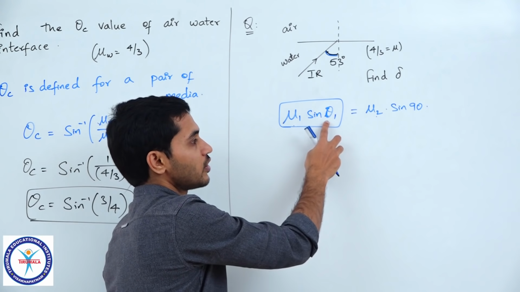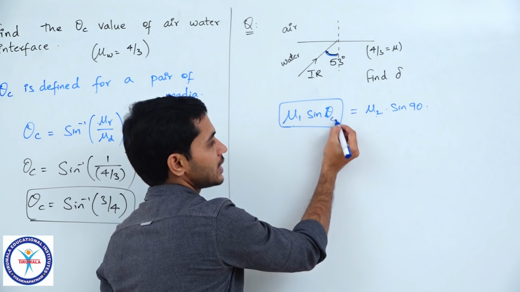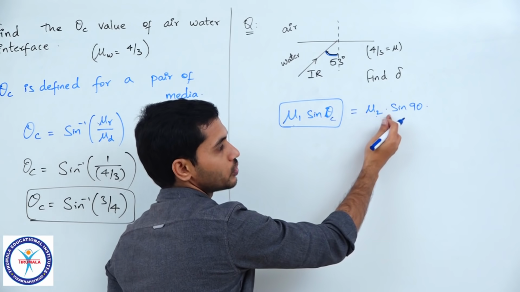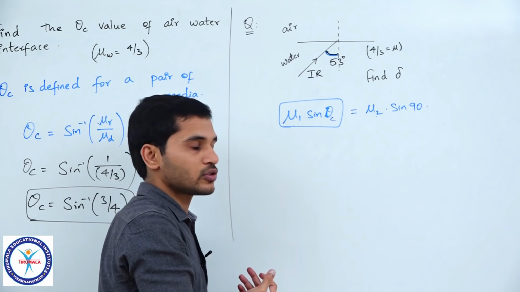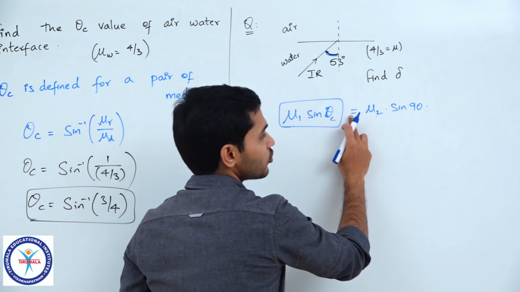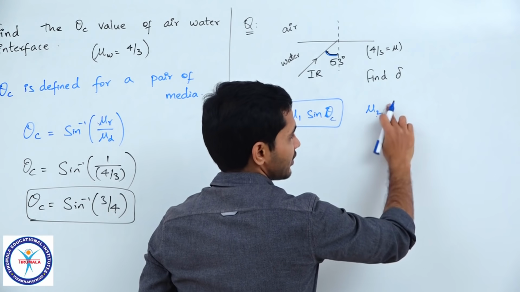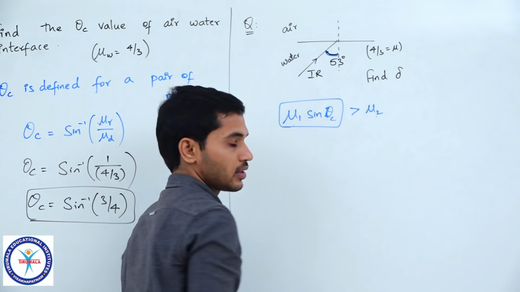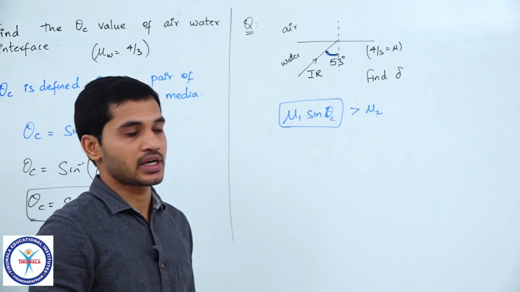So which means the angle of incidence will be theta c. So I can write mu 1 sin theta c is equal to mu 2 sin 90, which is what we have derived earlier also, correct. Now, instead of putting equal to here, sin 90 is anyways 1, if I put a greater than, then that becomes the condition for TIR, right.